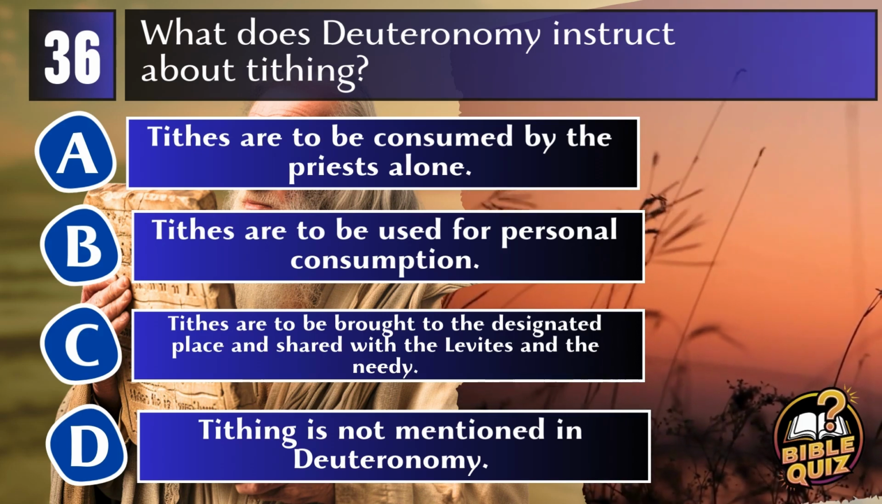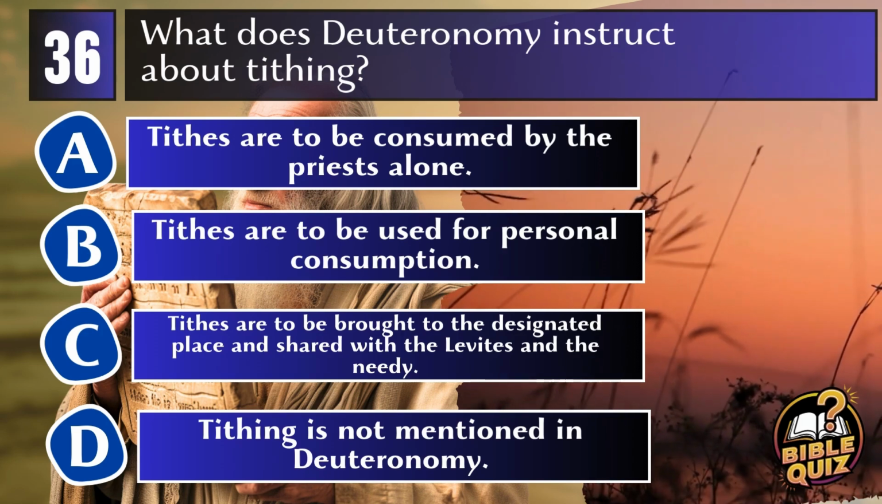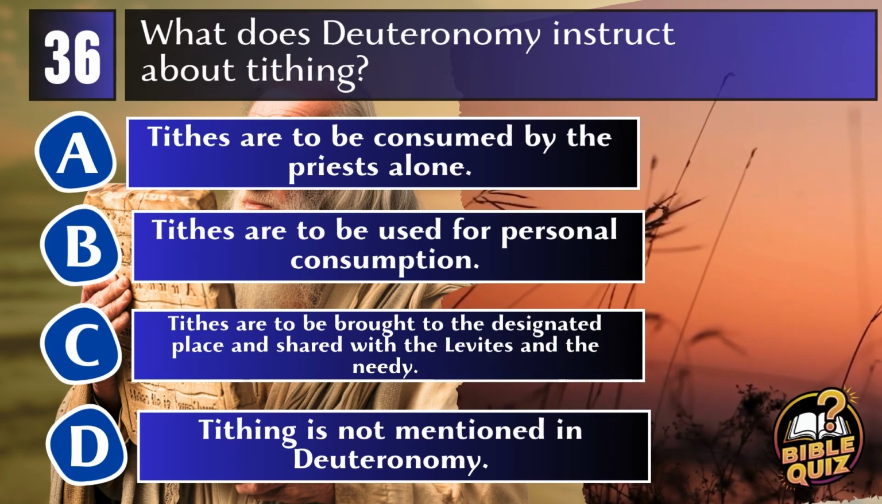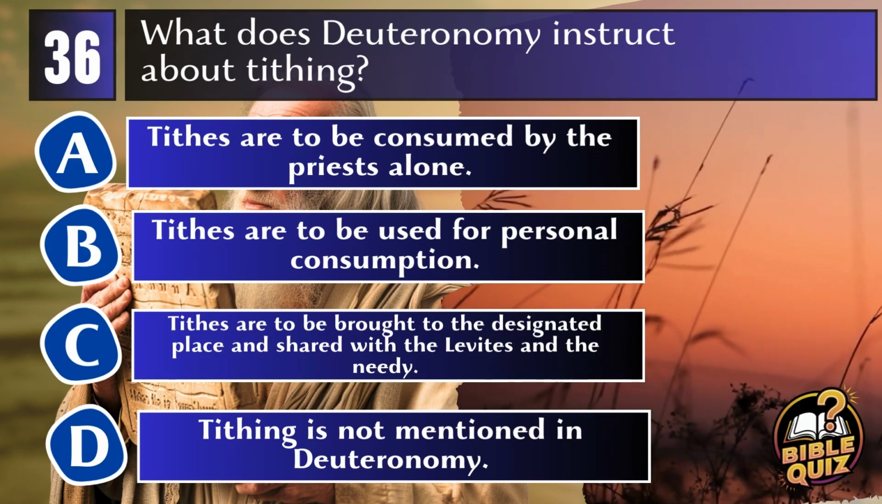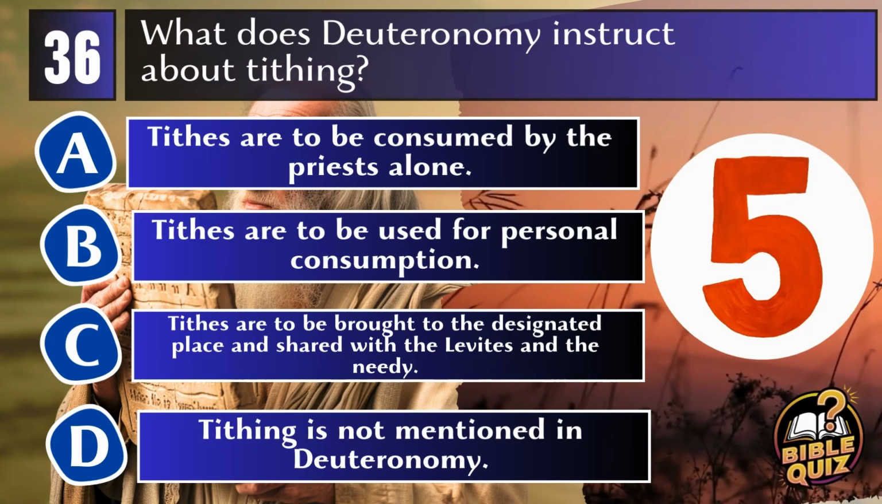Question 36. What does Deuteronomy instruct about tithing? A. Tithes are to be consumed by the priest alone. B. Tithes are to be used for personal consumption. C. Tithes are to be brought to the designated place and shared with the Levites and the needy. D. Tithing is not mentioned in Deuteronomy.